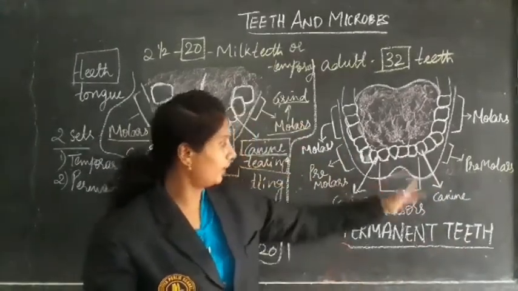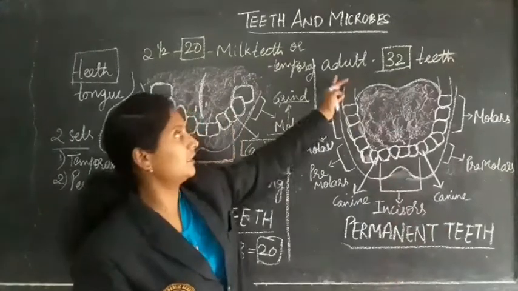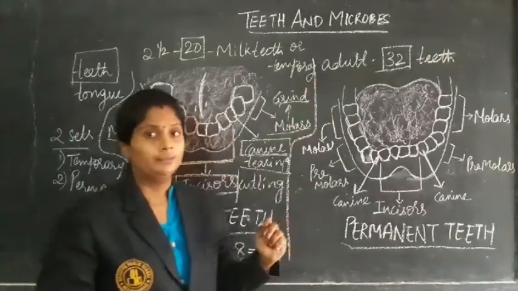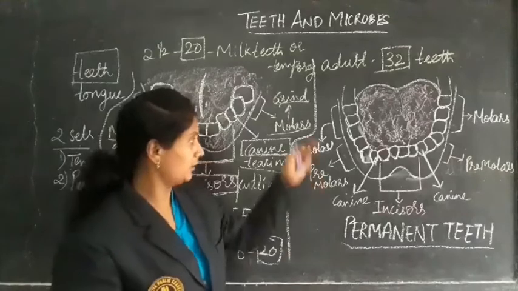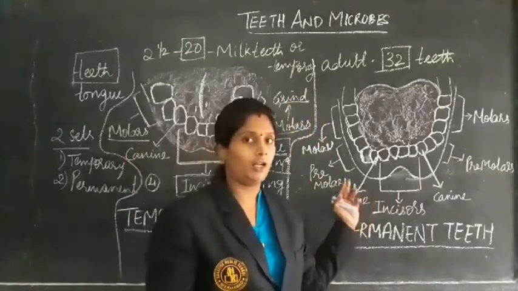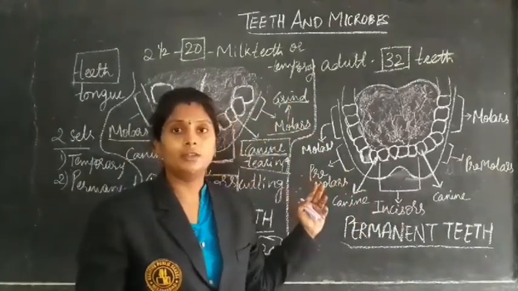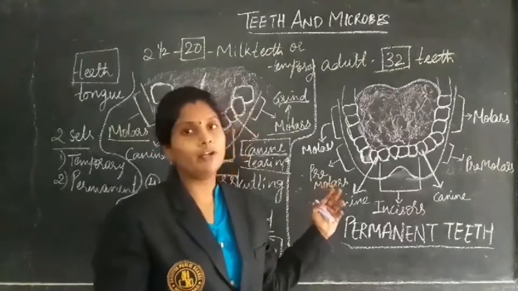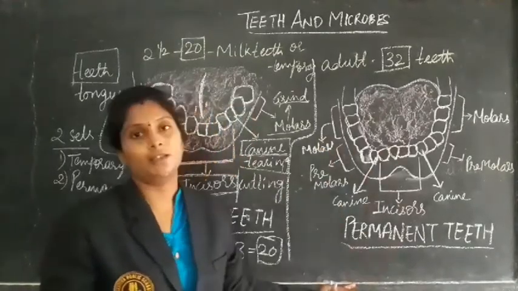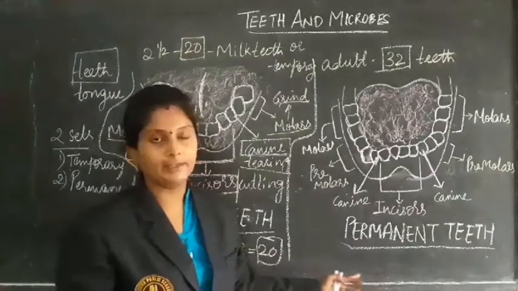Here is a set of the permanent teeth. This we can see in adults. Like 15-16 age children, we can also see the 32 set. At about age 20 we can see the complete set of teeth, and that is permanent teeth.